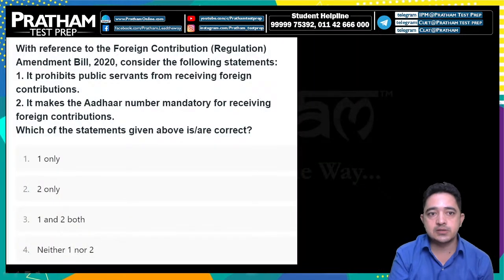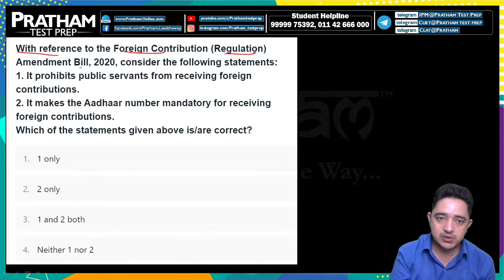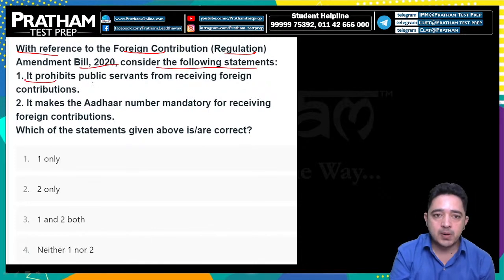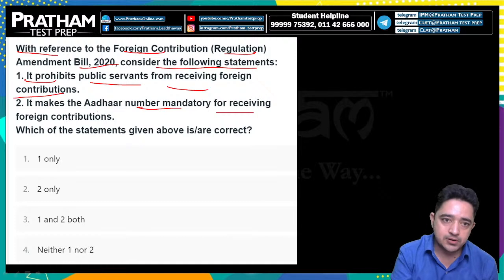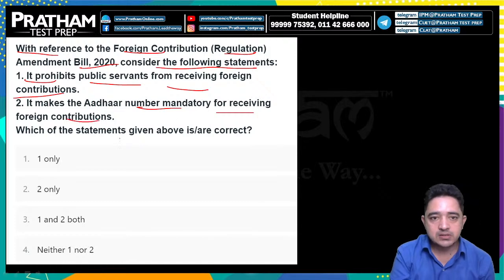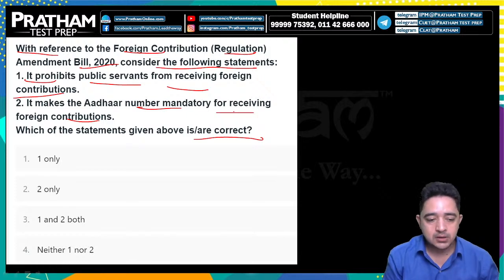Here is the very first question. With reference to the Foreign Contribution Regulation Amendment Bill 2020, consider the following statements. One, it prohibits public servants from receiving foreign contributions. Two, it makes the Aadhaar number mandatory for receiving foreign contribution. Which of the statements given are correct? Now we have already covered this in this session, so it is quite easy for you, one who has watched this session.